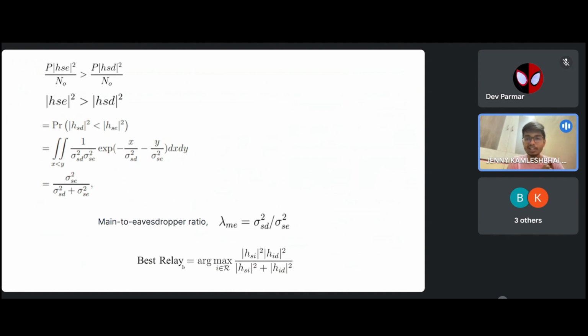Accordingly, the best relay selection criterion is given as below. The formula for best relay selection is argmax of |h_SI| squared times |h_ID| squared divided by |h_SI| squared plus |h_ID| squared. h_SI means the link from source to the intermediate node, where I is the relays which we are selecting. So there are different relays, and accordingly I belongs to R. For the best relay, that node will be selected, and that node will transmit to the destination.